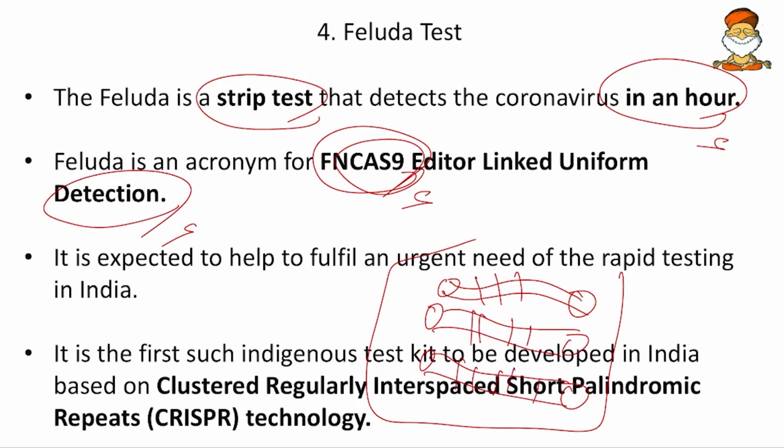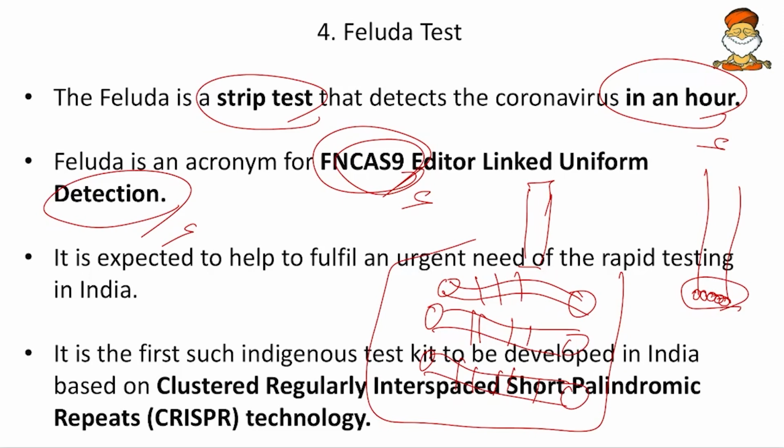Friends, whenever the DNA is cut, so much of ions are released. These ions indicate the presence of COVID-19. Now how will you detect those ions? The ions will be detected with the help of a pregnancy strip. Pregnancy strips have gold nanoparticles in front of them.